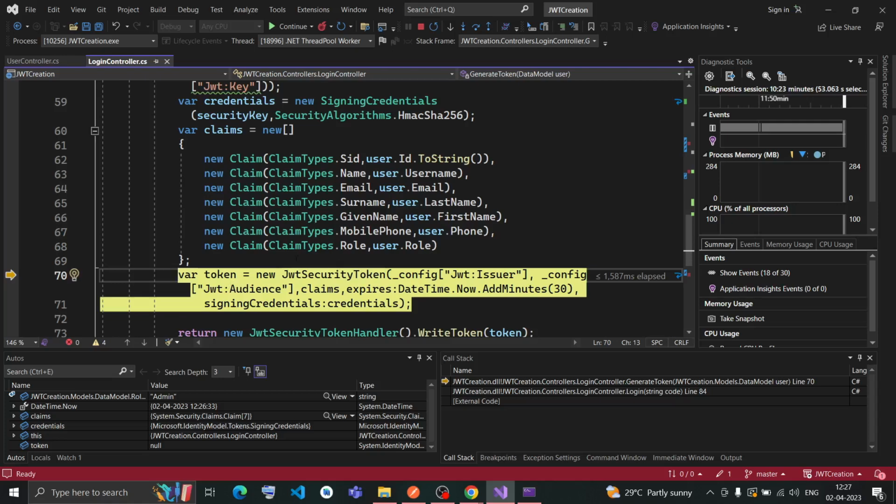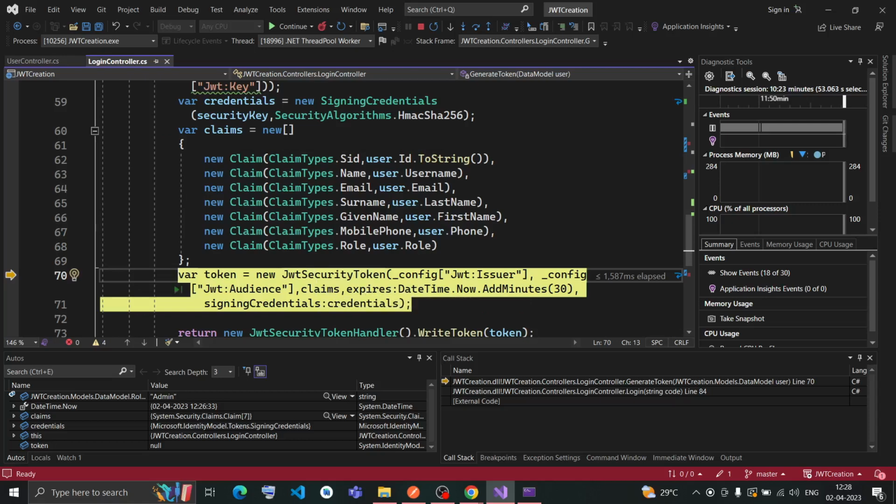Now the token will get generated. If I hover over this JWT security token method, it will take some data. The first data is issuer, so I put config. It is coming from the config, that's why it is there. Then it will take the audience, and then it will take the claims, coming from here.